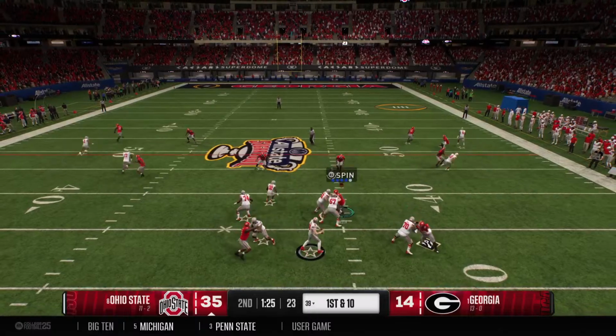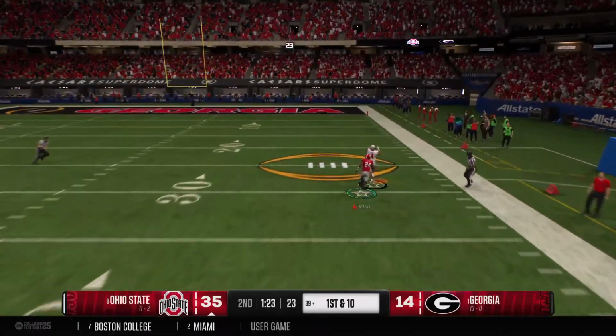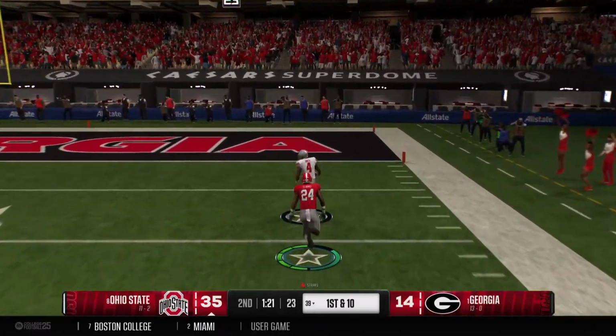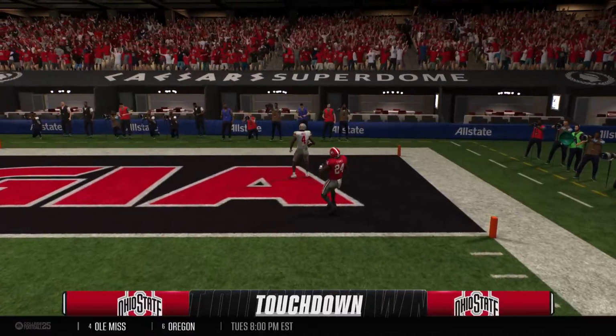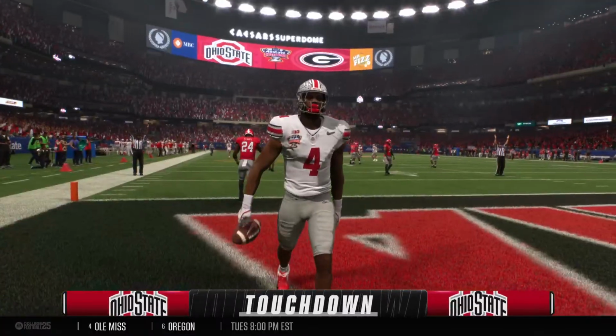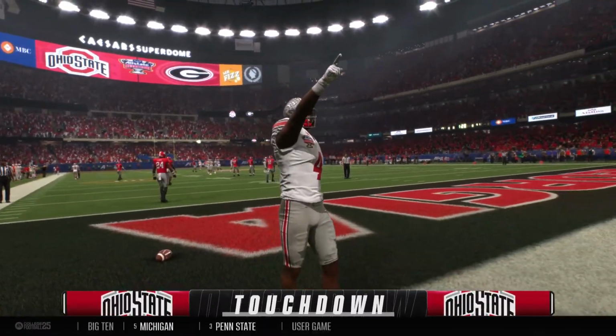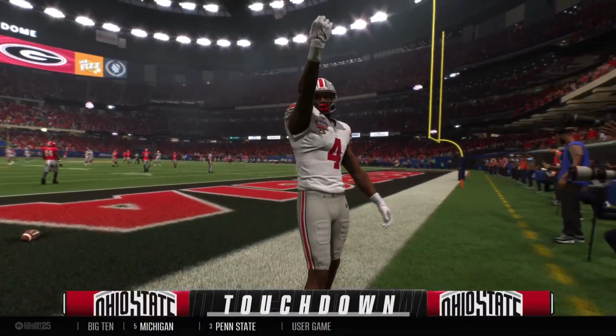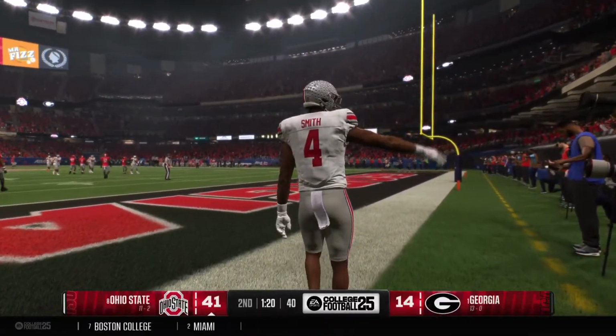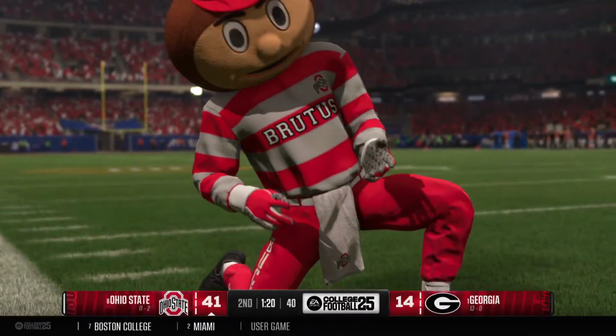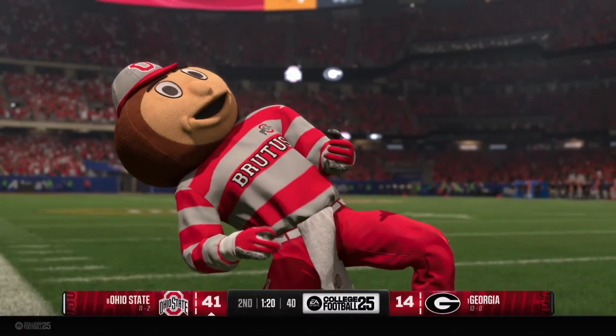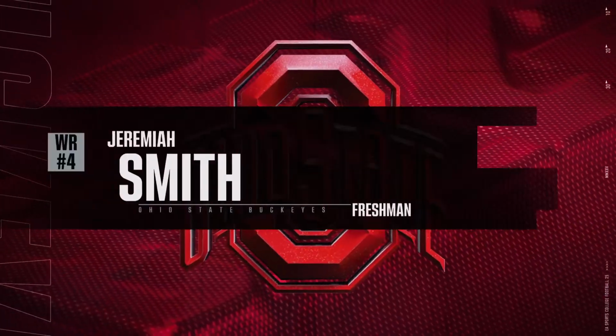Looking downfield, it's Howard. He'll take a deep shot here. Caught way downfield for a huge gain. They could not stop him. He's in. Touchdown, Buckeyes. That's what makes this guy so dangerous as a wide receiver. He can catch the ball underneath, shake and bake and go by you, or use his speed to get around you and make a big play like this for a touchdown.